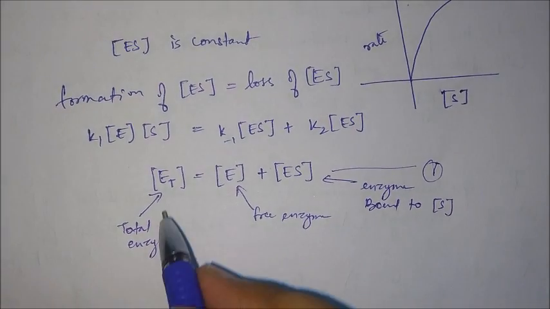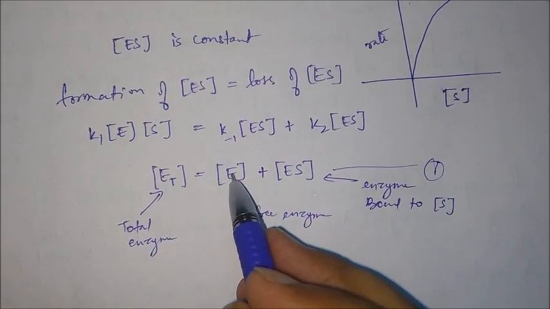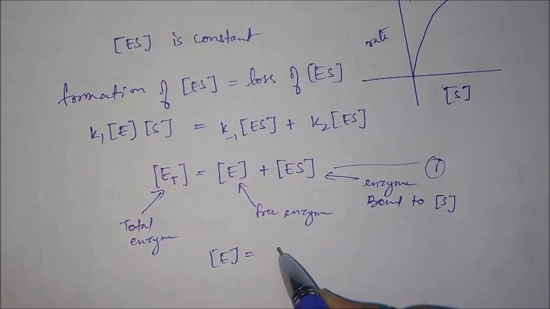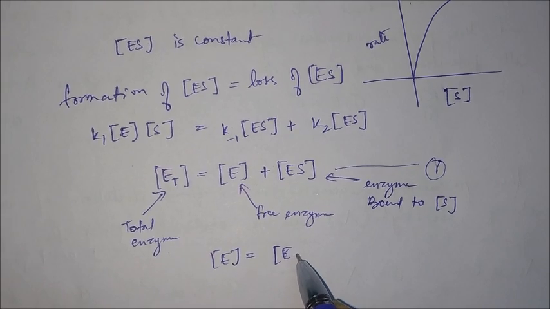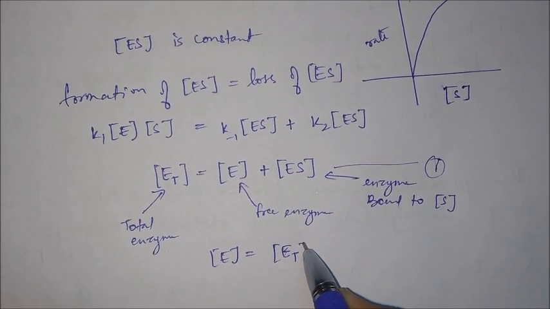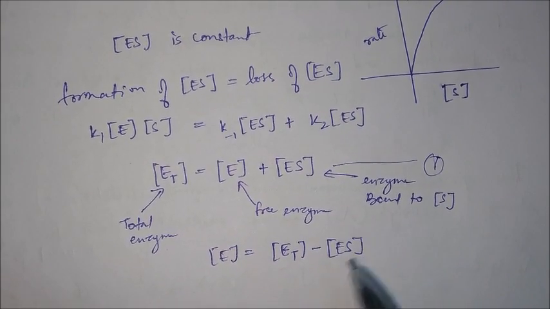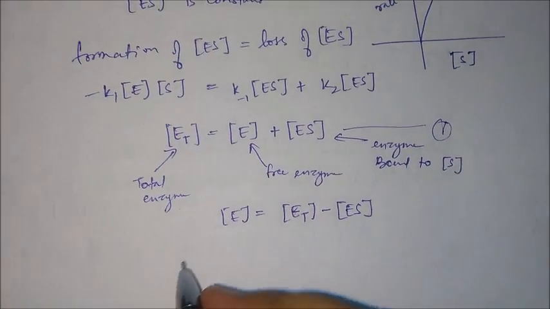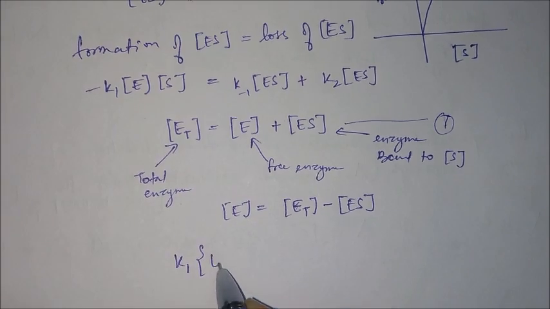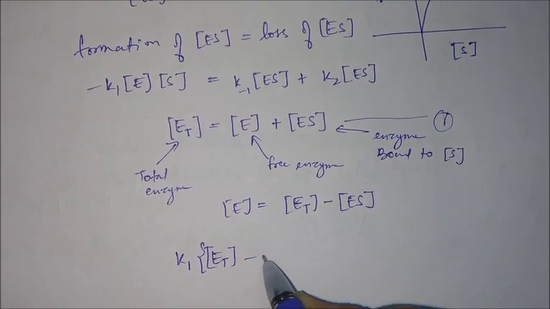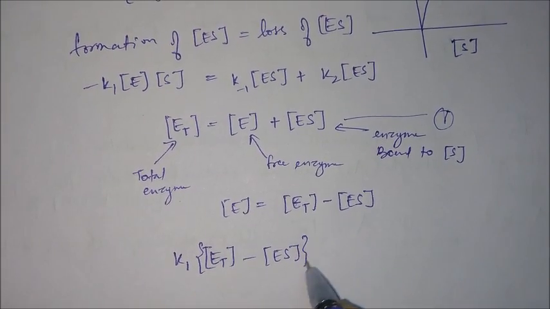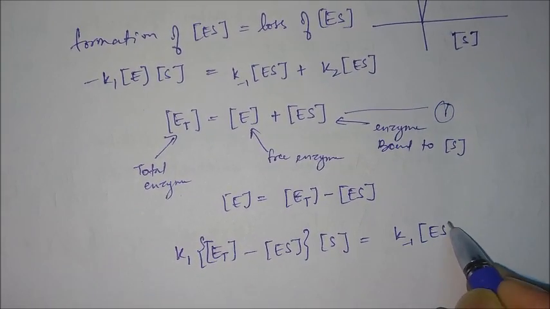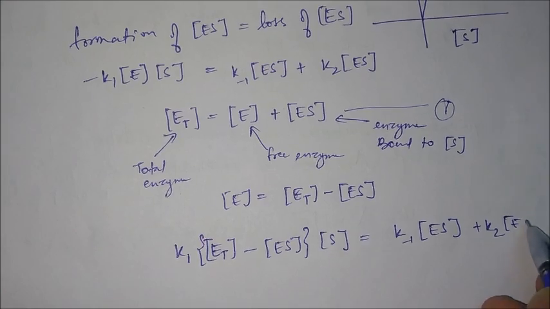Now if we find out the value of E from here, you will get E is equals to ET minus ES. Now let's put this value in this equation. So what you will get is K1 (ET minus ES) into S is equals to K minus 1 into ES plus K2 into ES.